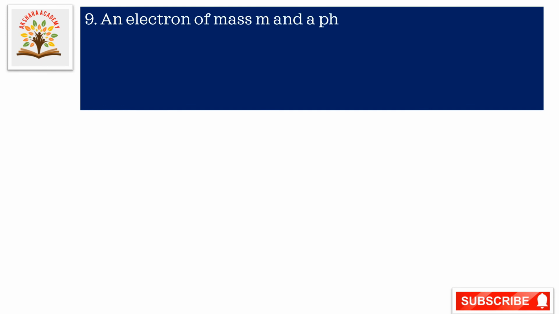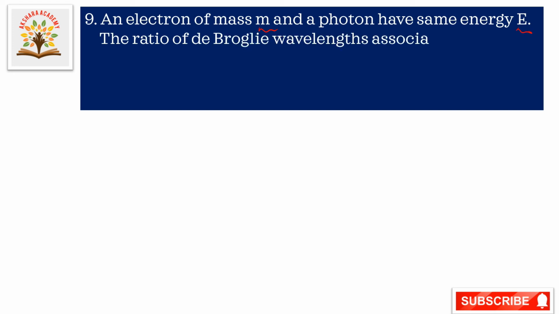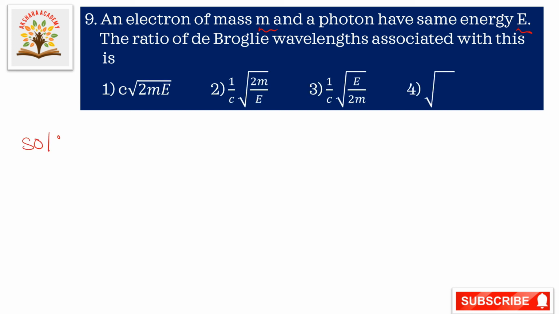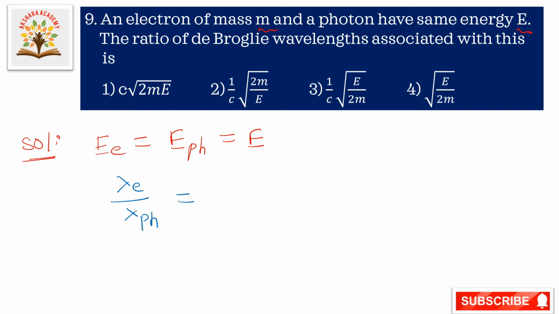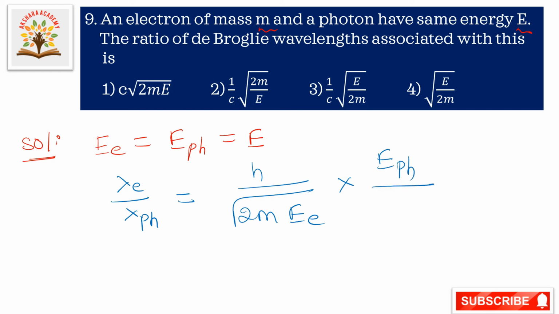An electron of mass m and a photon have the same energy E. The ratio of de Broglie wavelengths associated with this is, let us go to the solution. Here they have given that the energy of the electron is equal to the energy of the photon, which is equal to E. So lambda E by lambda ph, the wavelength of electron by wavelength of photon, is equal to h by root of 2mE into energy of photon by h.